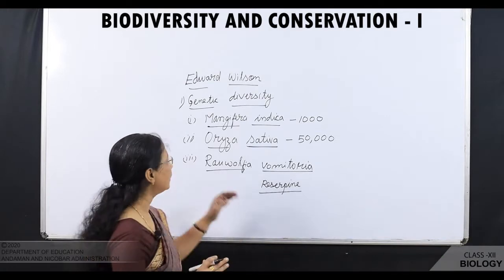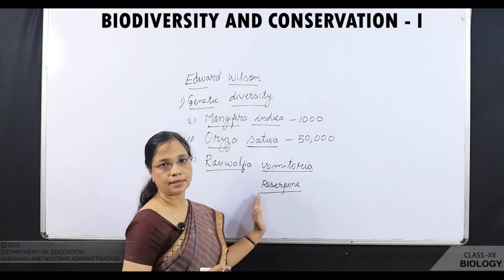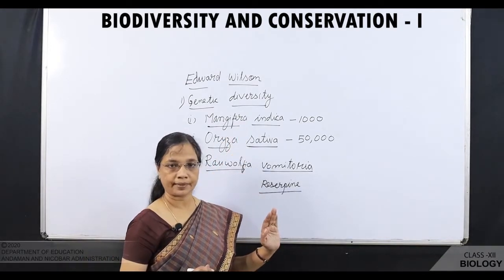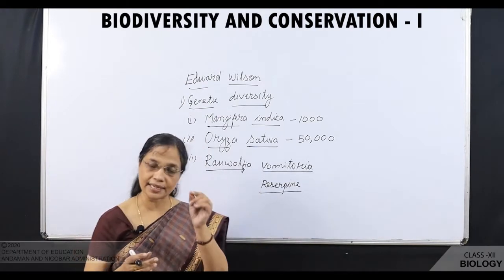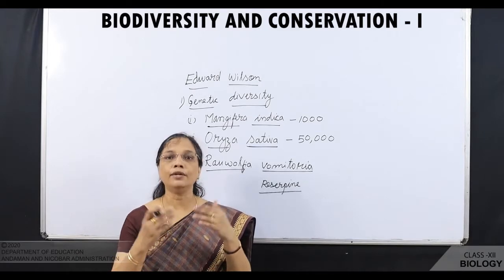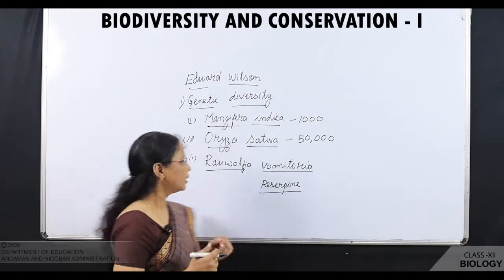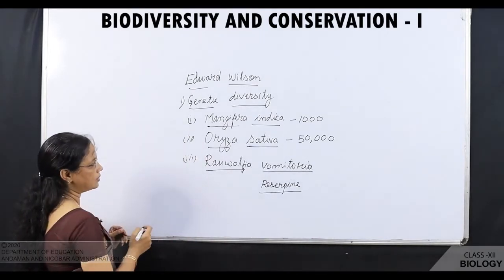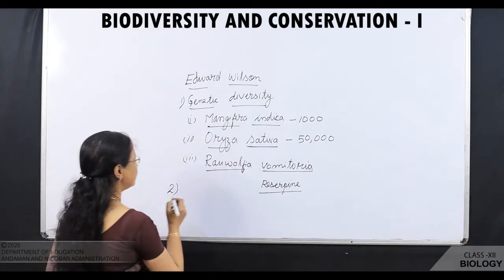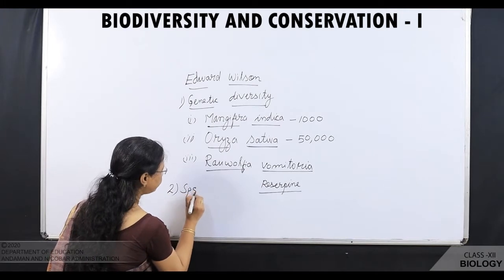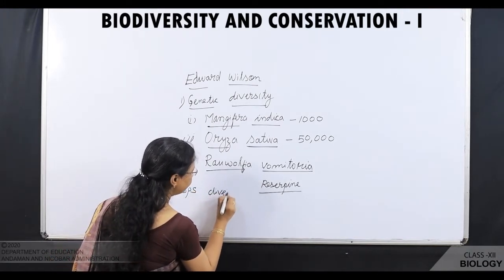So, what you have seen, in one species itself there is variation. That variation is due to a slight change in the genetics forming a new variety. So, that is known as genetic diversity. We will see the next diversity, the species diversity.